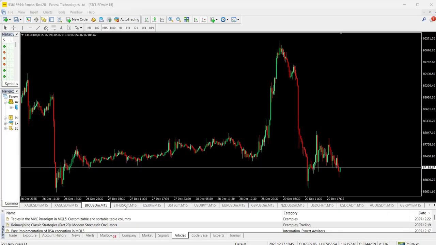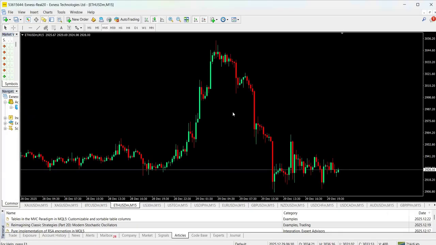First of all, let's start with Ethereum USD. So remember that our overpower strategy says that the number one thing we do when we get to the chart is we go to our 15 minutes time frame. All right. Number one.